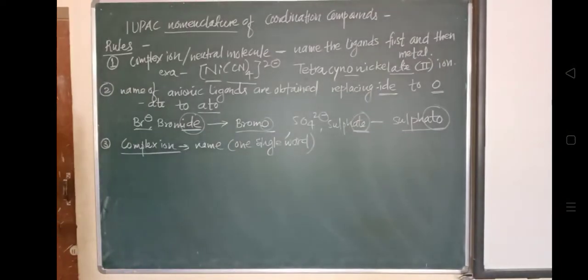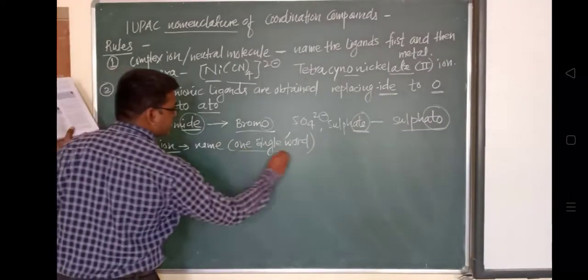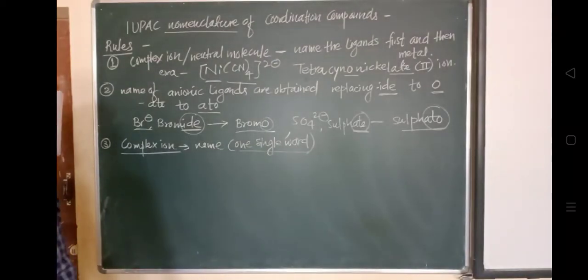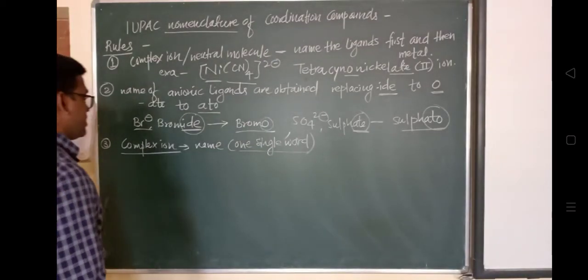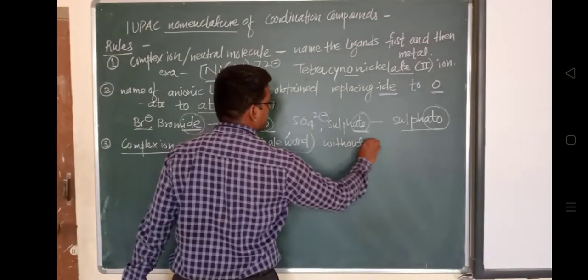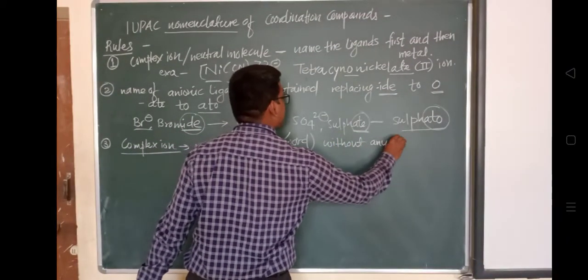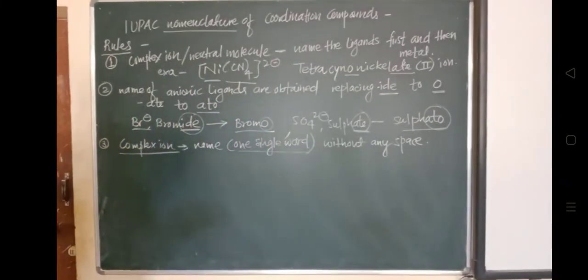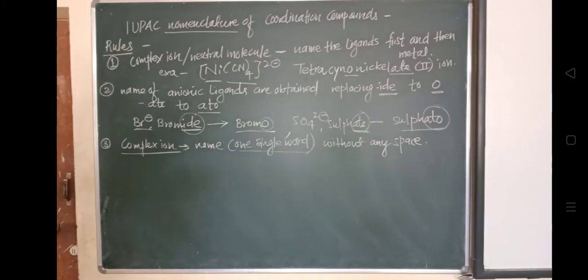I will write here: the name of the complex ion is written in a single word without any space, and between different ligand names, as well as between the ligand name and the name of the metal. If we write down the name of the ligand also, you can see.